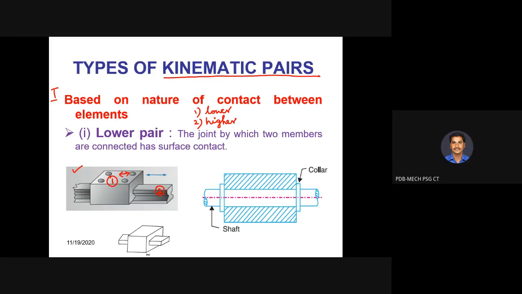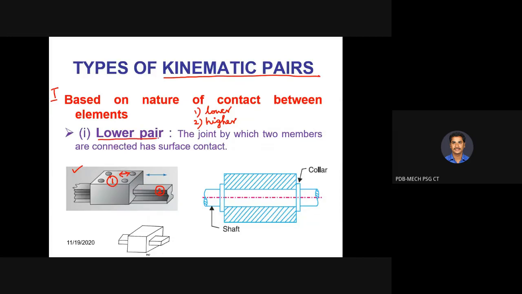So wherever we have surface contact. After answering, please mute your mic. If you are motivated to answer, it is right, but please mute your mic after answering, it is making more noise. Between link 1 and 2, we have surface contact. So wherever we have surface contact, it is said to be a lower pair.